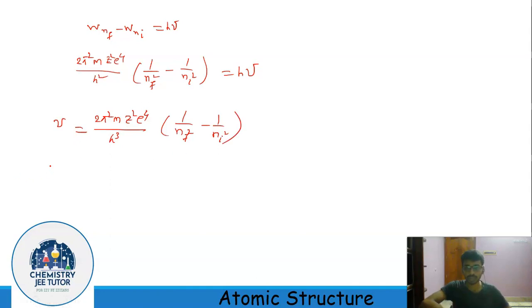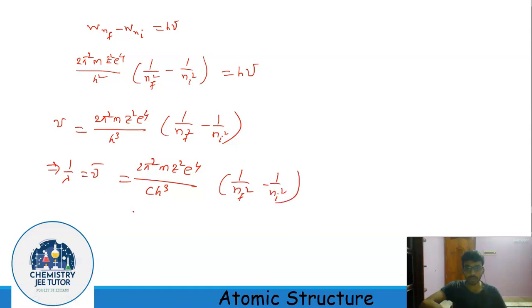Now we could rearrange it, that is 1 by lambda, or the wave number, would become 2 pi square m z square e to the power 4 divided by c h cube into 1 by nf square minus 1 by ni square. Now this is my Rydberg constant. And for hydrogen atom, that z is 1.